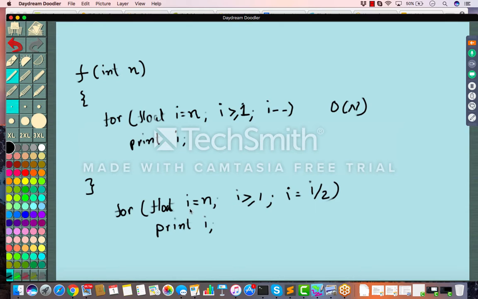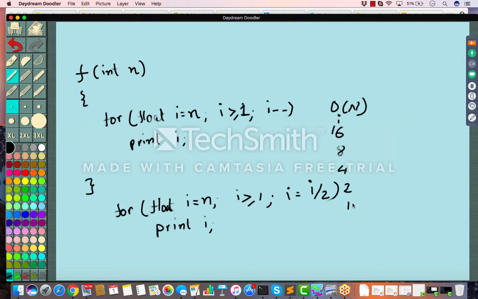So what we are saying is that your i is equal to n, i greater than 1, and every time you divide your i by half, right? Let's say to begin with, your n is 16. So the first time you execute, your i is 16. Then after that your i becomes 8, then your i becomes 4, then 2, then 1, and at that time it will stop.